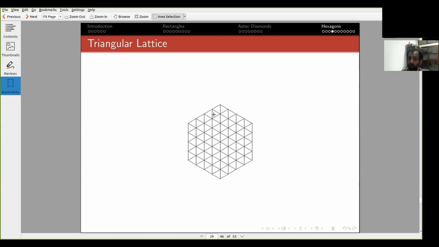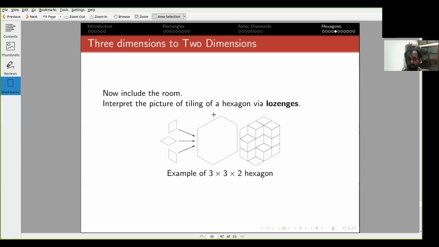And what we are going to do is tile hexagonal regions of the triangular lattice with these shapes. These are called lozenges. Okay, so I have these three kinds of tiles as I explained, and if you tile a 3 by 3 by 2 hexagon, for example, with lozenges, here is one tiling.